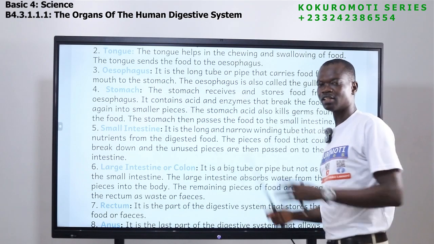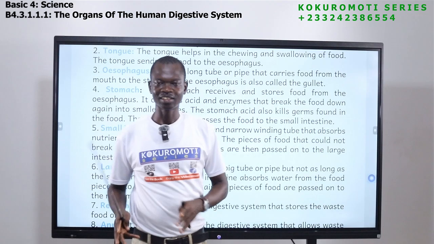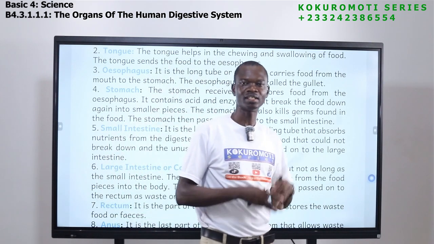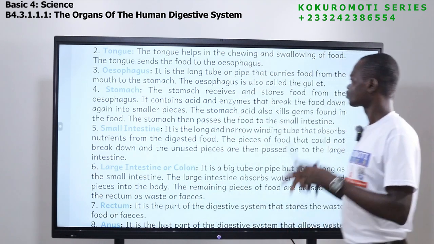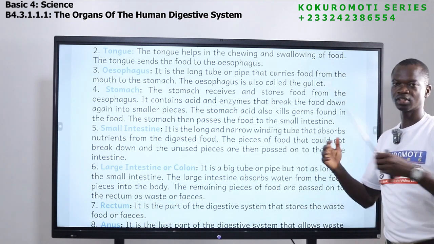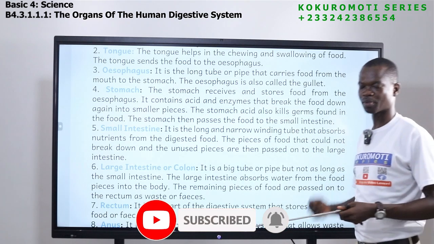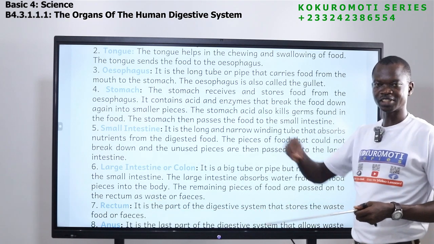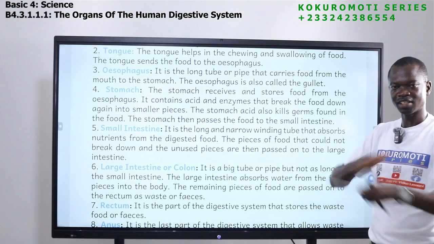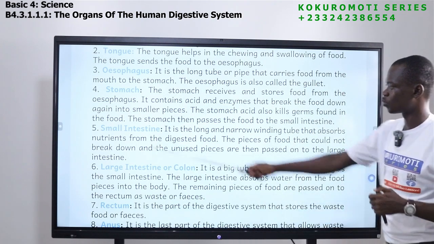So in the stomach, the food is stored there. When the food goes to the stomach, it is broken down again into smaller parts. There are some enzymes in the stomach and some stomach acid. These enzymes and stomach acid kill all harmful germs in the food. So in the stomach, the food is broken down into smaller parts. At the same time, all harmful germs in the food, the stomach acid and the enzymes make sure they are killed. Now from the stomach, the food is passed to the small intestine.